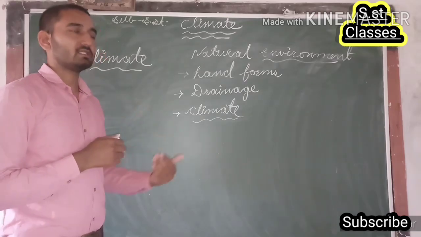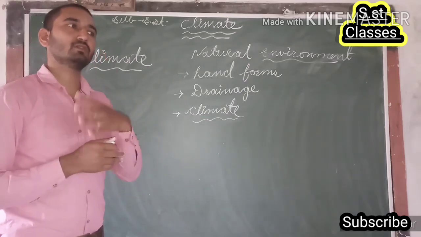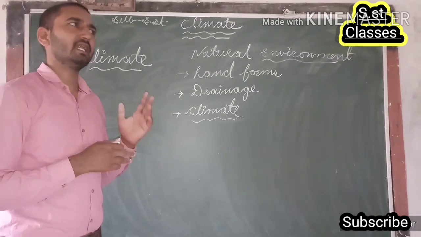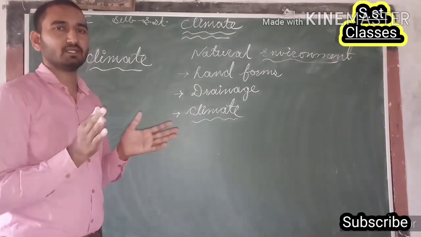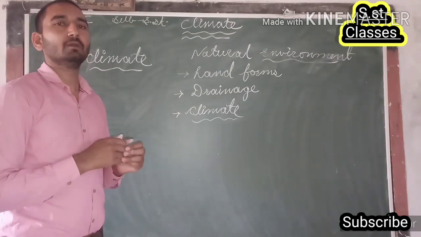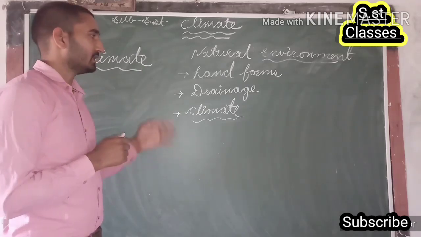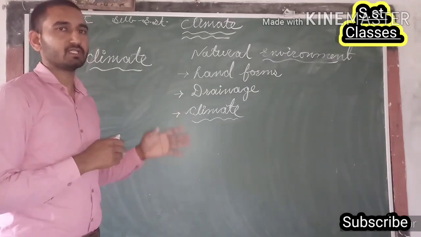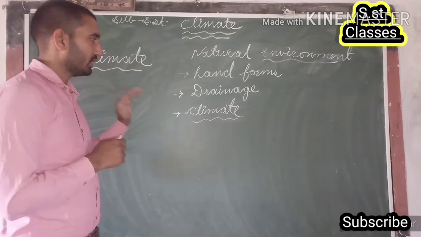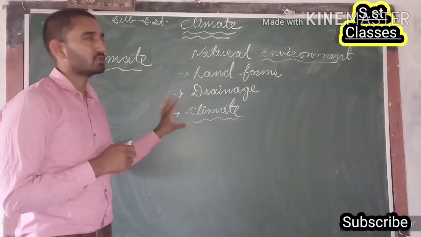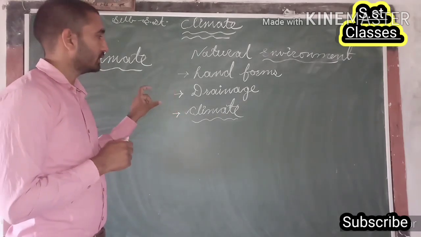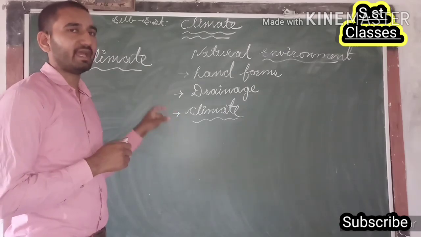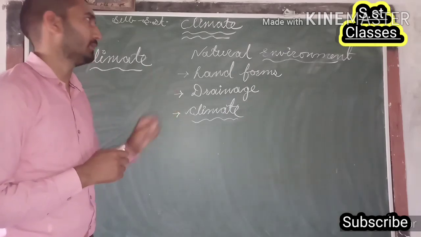If we move from Rajasthan to Kashmir, and from Kashmir to the northeastern states of India, then we will feel different kinds of weather conditions throughout the year at that particular place. We can say that the climate of that particular place will be different. So here we are going to discuss climate. So what do we actually mean by climate?